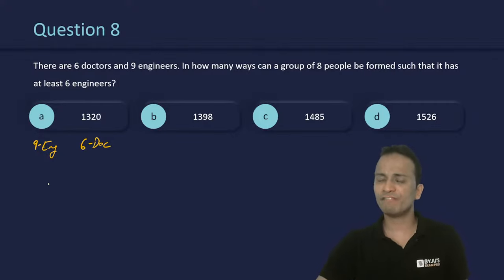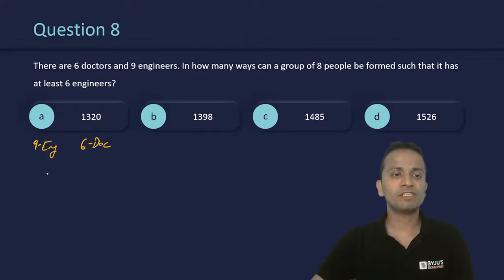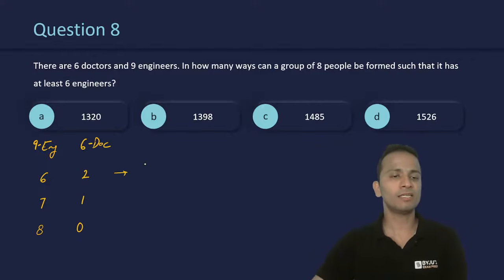So I can make different cases when I have 6 engineers or 7 engineers or 8 engineers. I cannot select 9 engineers because I have to select a total of 8 people. Now corresponding to 6 engineers selected, I can select 2 doctors to make the total number of people 8. Corresponding to 7 engineers, I can select 1 doctor, and corresponding to 8 engineers, I can select 0 doctors. So let's calculate the number of ways for each of them respectively.